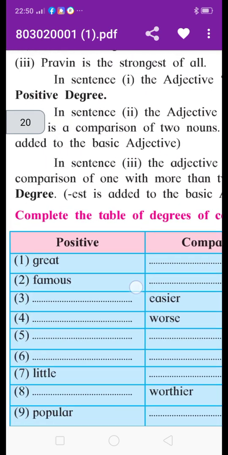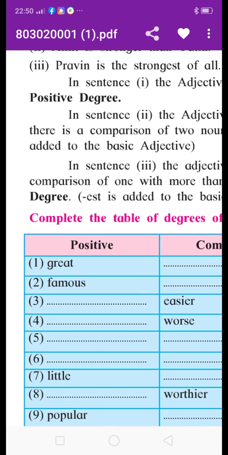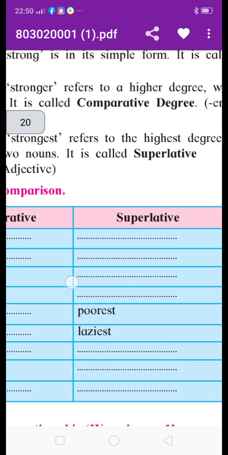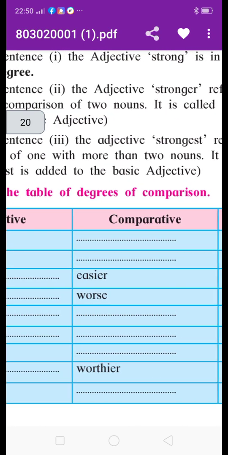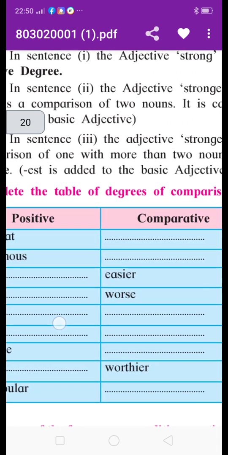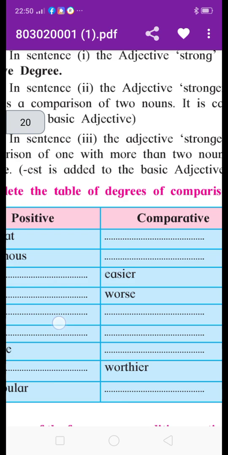First, great: the comparative form is greater and the superlative form is greatest. Then famous. We do not write famouser.